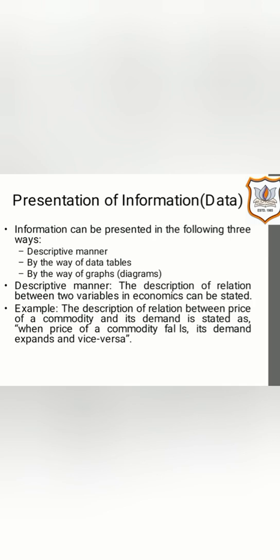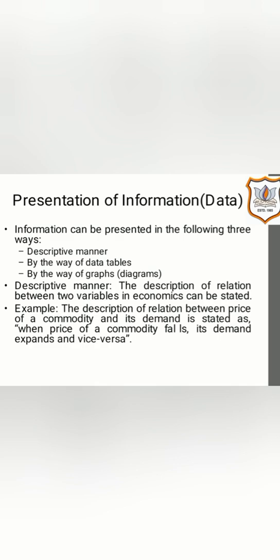Now first one, which is descriptive manner. Descriptive manner states that the description of relation between two variables in economics can be stated. Descriptive means what? Just by describing. When we make any statement, when we describe something, that is said to be descriptive manner. Like here, we can make a description regarding what is the relation between two variables in economics. Say for example, the description of relation between price of a commodity and its demand is stated as, when price of a commodity falls, its demand expands, and vice versa.